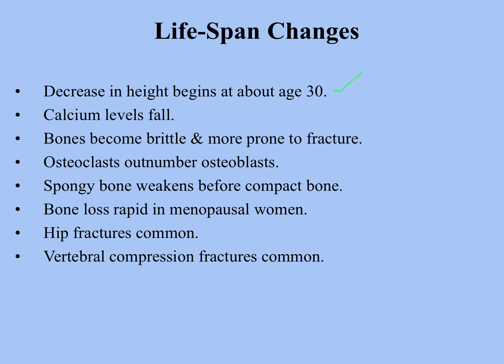So if those bones, especially in the vertebral column, tend to get shorter, then your overall height's going to get shorter. Calcium levels tend to fall because calcium homeostasis is not as well regulated as it is when you're younger. Bones become more brittle and more prone to fracture, again because you're not building as much bone.